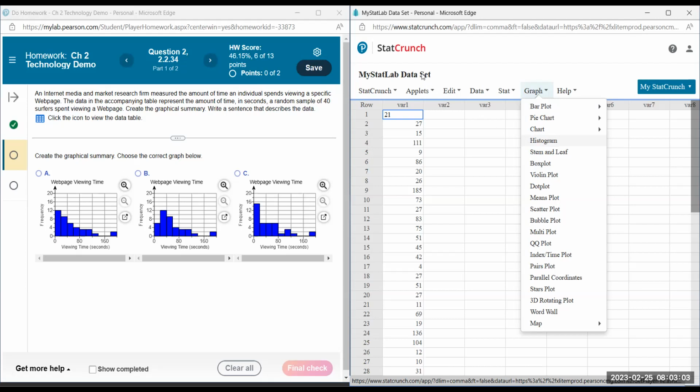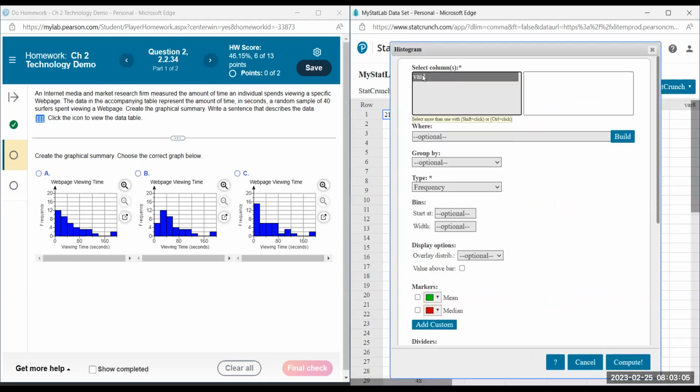Okay, so we'll select column 1. We're going to keep it as frequency. We want the original counts, and we do want the value above the bar. It'll make it easier if they ask us anything about the actual counts. Compute.